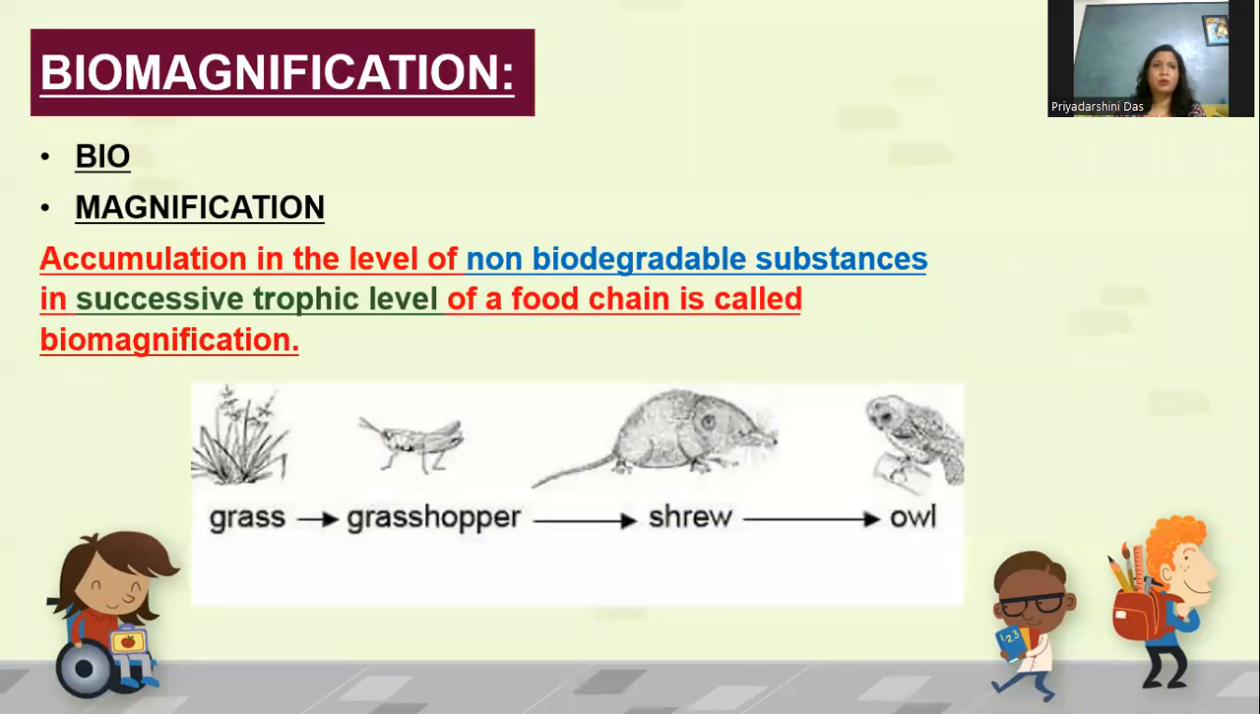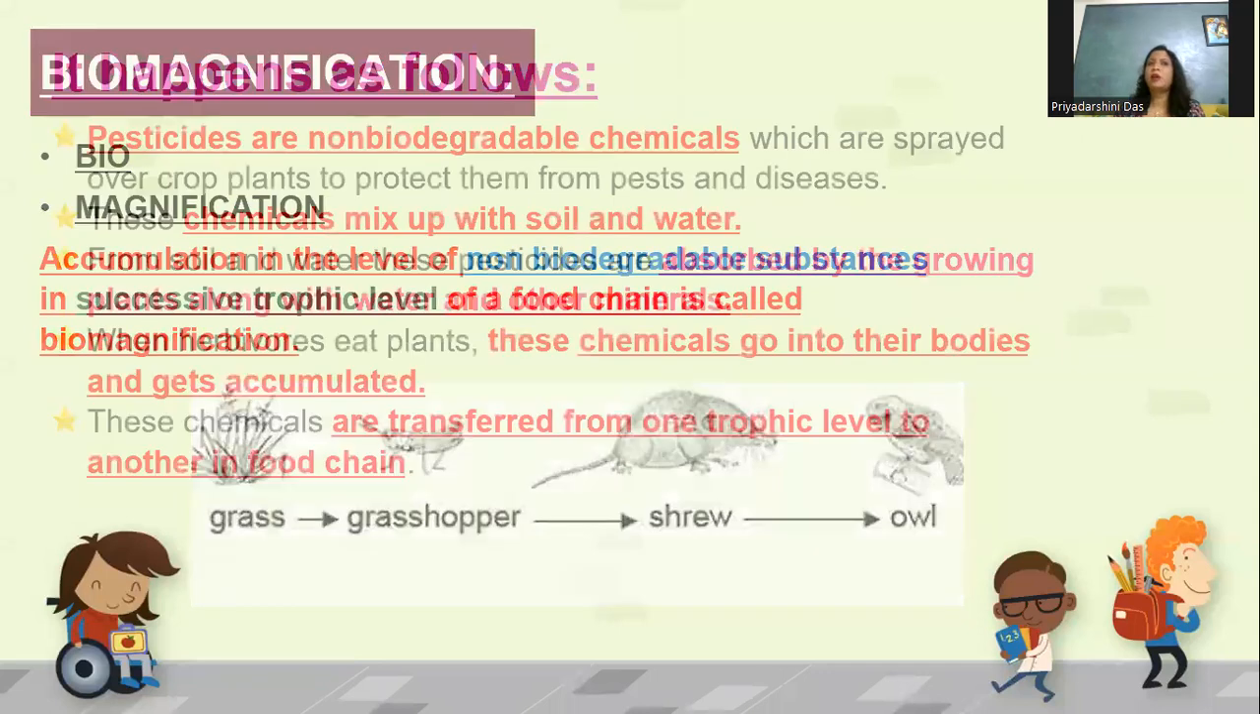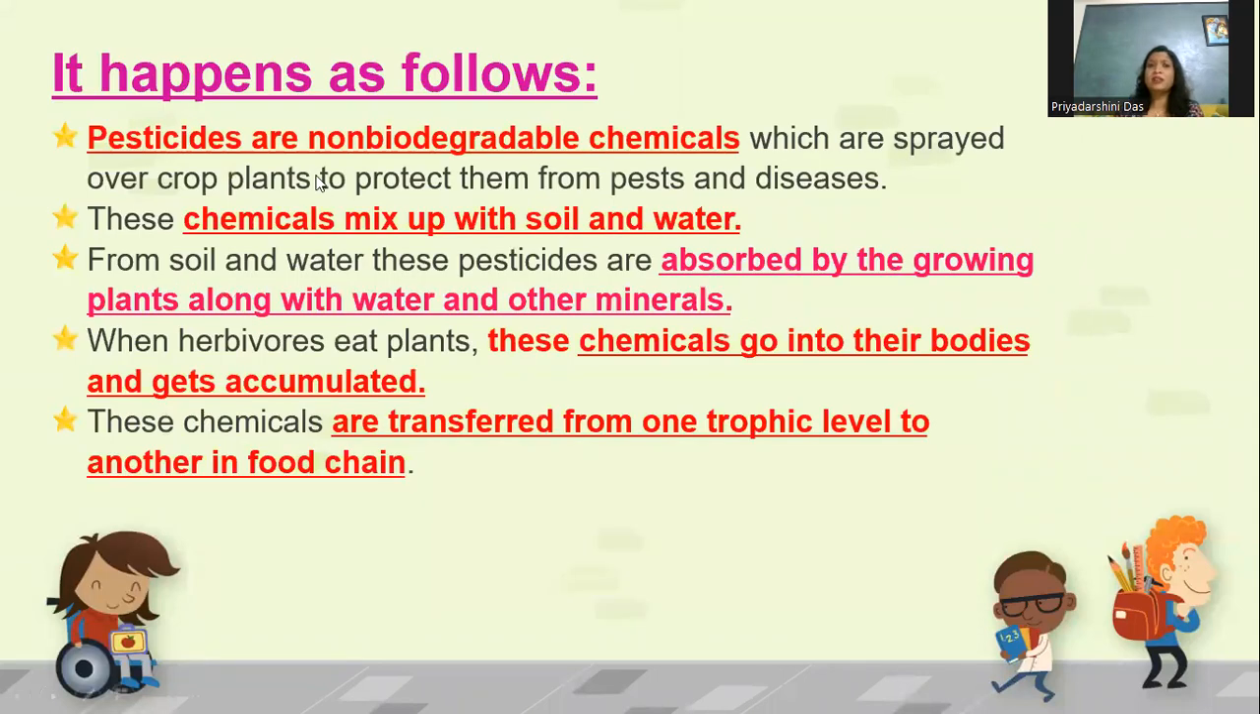So how does this biomagnification happen? In a detailed way, we are going to learn. I have already given you the example, but now I'm going to explain in detail. Pesticides are non-biodegradable chemicals because they cannot be broken down by microorganisms into simple forms.